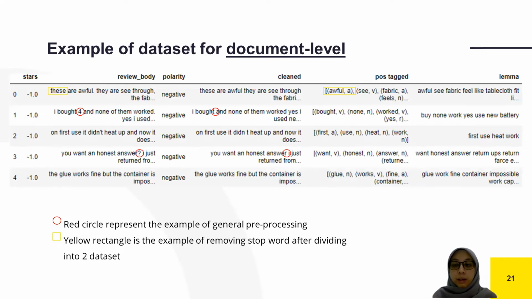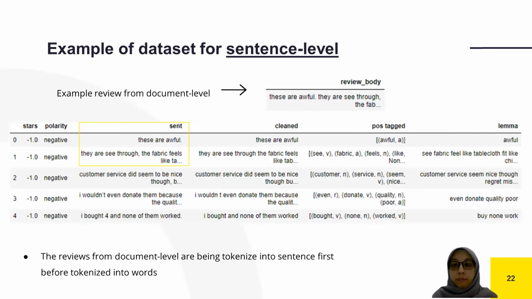The red circle represents the example of the general pre-processing method where special characters are removed from the review, while the yellow rectangle represents an example of stop word removal. And from the example of document review, each of the sentences is divided into different rows, as shown in the yellow box. Thus, this is the example of the clean dataset.